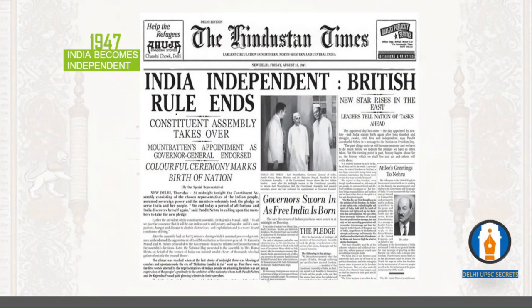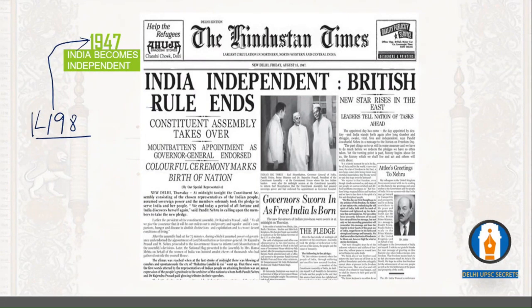So it all started from the exploration of Vasco da Gama in 1498 until 1947. There were huge changes in the social, political, economic, and various other spheres in the country. Congratulations, everyone. Now India becomes independent in 1947.